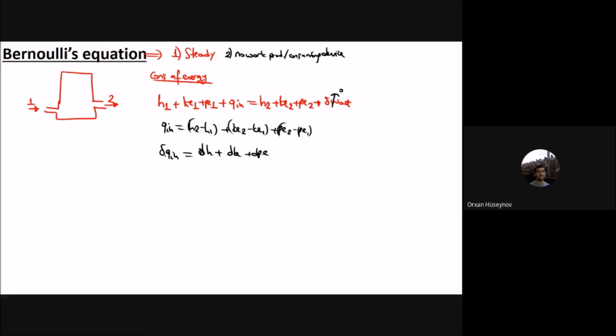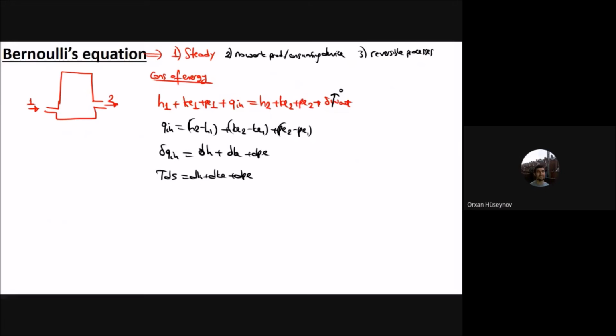Bernoulli's principle is for reversible processes. Then instead of del Q in, I can write TdS will be equal to dH plus d kinetic energy plus d potential energy. That is for Bernoulli's principle.